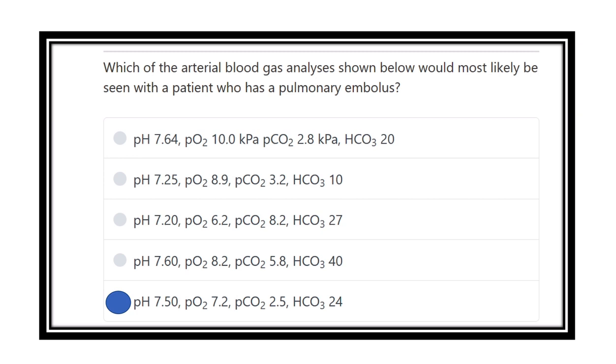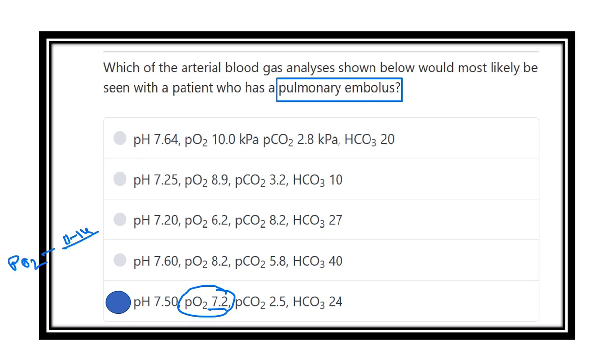Another important phenomenon we can remember is that in case of the respiratory cause, the partial pressure of oxygen will change and it will be reduced. In this option here we can see the partial pressure of oxygen is 7.2, which is less than 11 to 14. That means the normal partial pressure of oxygen is 11 to 14.